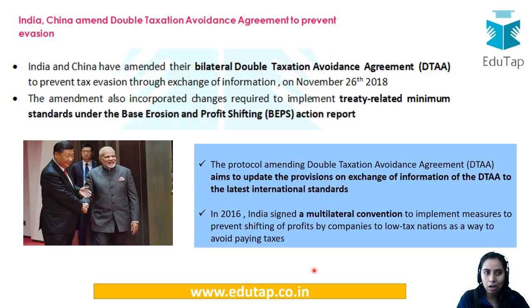India and China have amended their DTA. India has this agreement, double taxation avoidance, as you can see from the name itself, which avoids double taxation. That means an entity which is operating in two countries and is paying tax in one country does not need to pay taxes in the other country also. That is the double taxation which is avoided if the countries have signed this agreement. So that is very important. Now, DTAA is also related to base erosion and profit shifting action. I will tell you how.